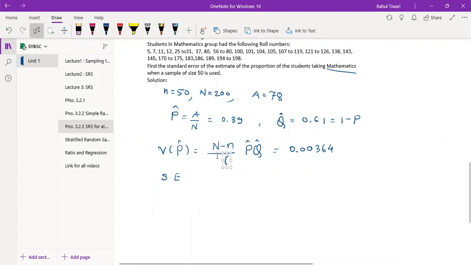So this is small n into capital N minus one. And now you need to substitute the values and get the answer for this. I think this answer is going to be changed a little bit, not much difference.